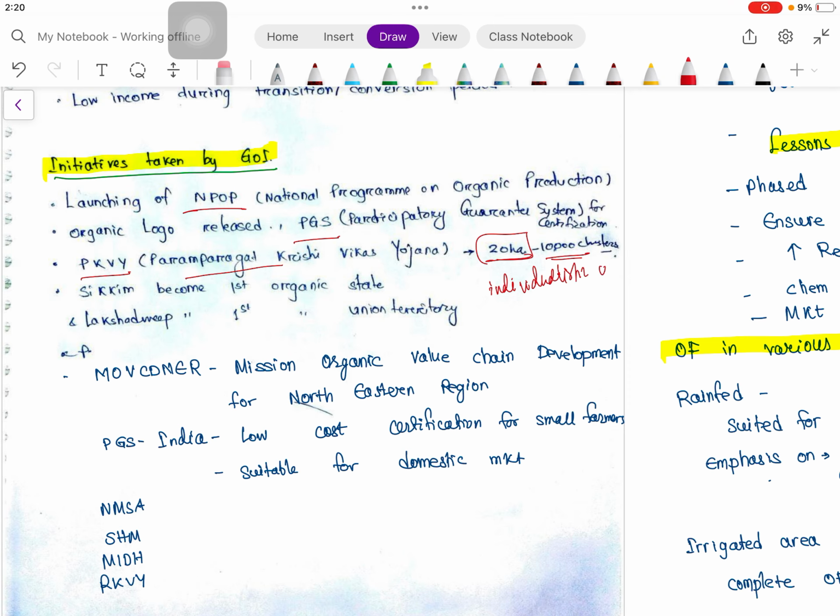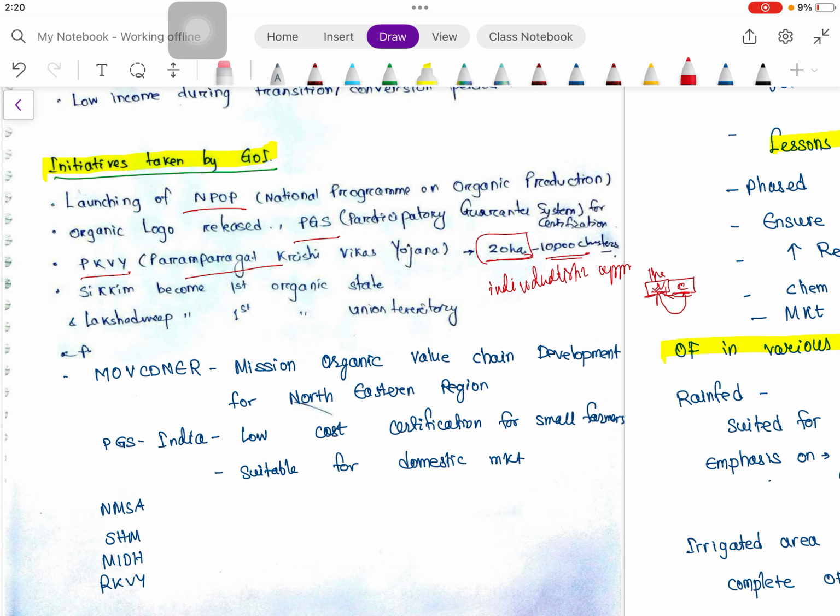Suppose in this farm of 1 hectare we are using organic farming, and here conventional farming is there. Whatever chemicals or herbicide spray we apply in conventional farming can actually come into the organic farming field. So there is no actual benefit of that organic farming.